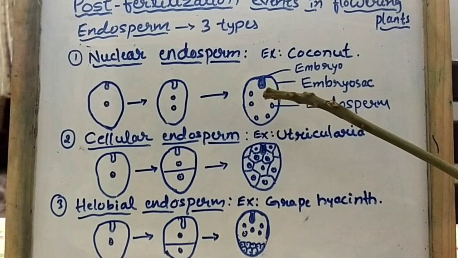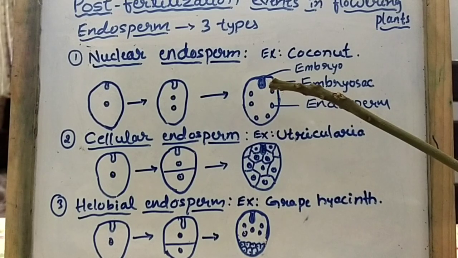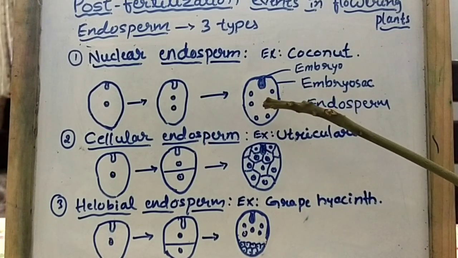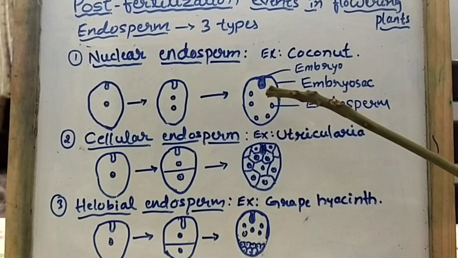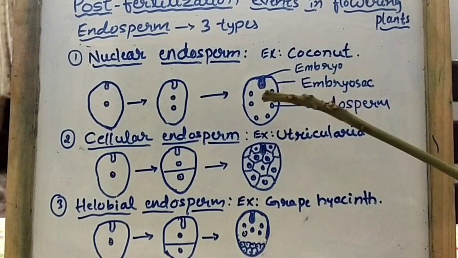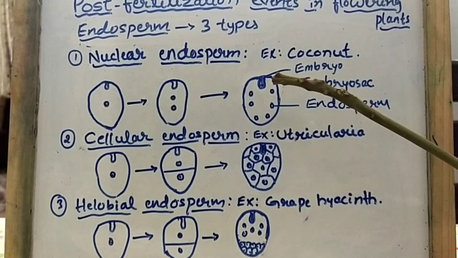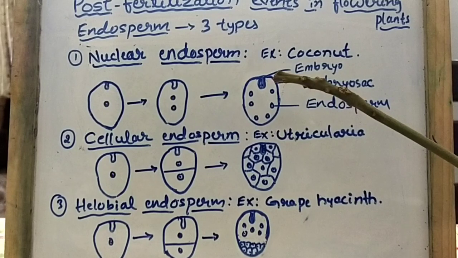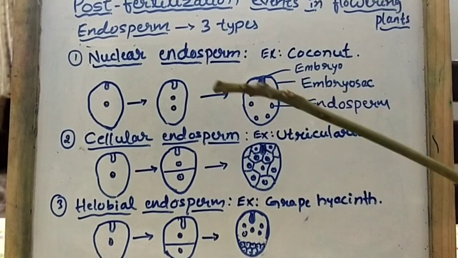Understood? And it always has 3 nuclei. So how many nuclei does it always have? 3 nuclei. Because it is formed from what? Triple fusion. That's why it is known as triple fusion, because we have 3 nuclei. Understood? So this primary endosperm nucleus which is present here undergoes repeated mitotic cell divisions and develops into the endosperm.